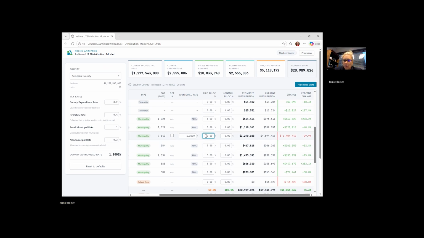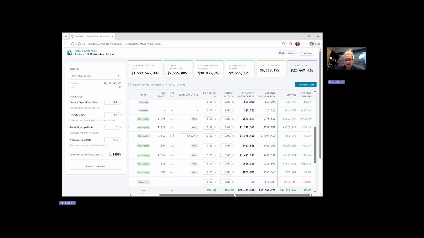However, currently, if they're receiving public safety, let's just say that they could get 50% of that fire allocation. Well, with that 50%, you can see that 1.2 now is generating too much revenue. So we could back that down to 0.8, and then that would make them revenue neutral, but they would also have the ability to grow from 0.8 to 1.2 based off of what their service needs are. We're going to keep it at 0.8 for right now.